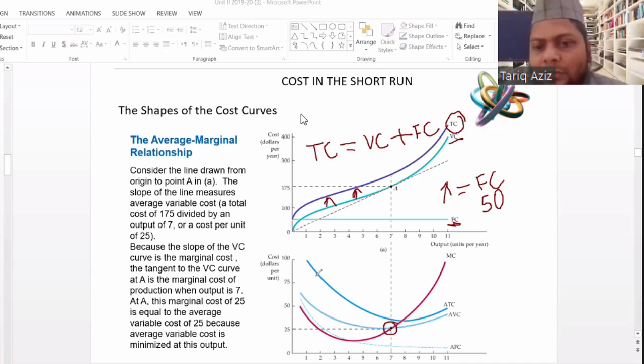Similarly is the behavior of average total cost. Initially, it will decrease. Then after some point, it will increase. Similarly, this is the average fixed cost curve, which is not very visible. It will keep decreasing and decreasing, as we talked just a few minutes before. Since the numerator is fixed and we are increasing the denominator, the average fixed cost will always look like this. It will start from here and keep coming down and down, like this. What is this? This is average fixed cost.